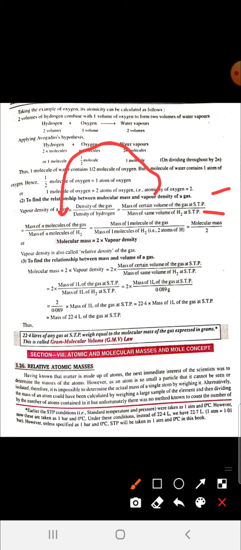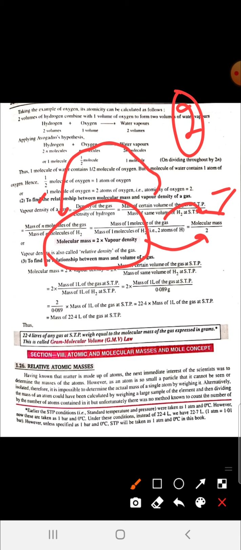From n molecules we go to 1 molecule: mass of 1 molecule of the gas upon mass of 1 molecule of H2. Now mass of 1 molecule of gas is known as molecular mass, and mass of 1 molecule of hydrogen is 2, as calculated.